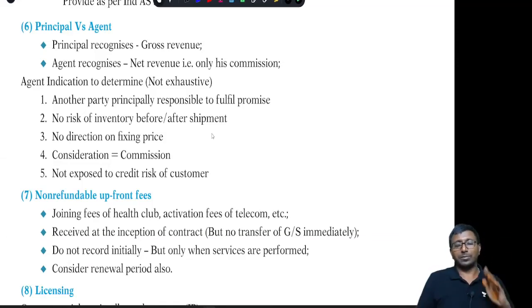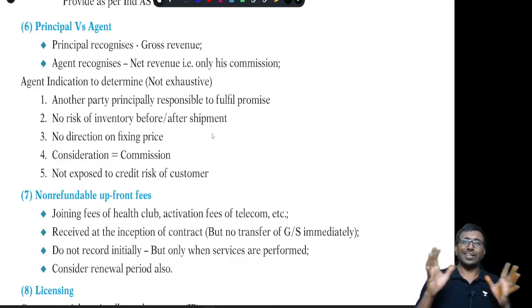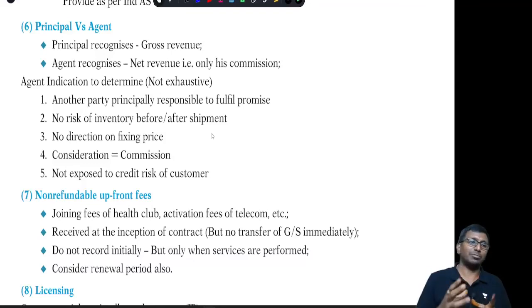It is fixed. It will be fixed by my principal. Then I am the agent, obviously. And if there is any credit risk with the customer, that is also dealt with by my principal. That means that guy is the principal, I am the agent. But anyhow, whatever we spoke is not exhaustive. These are all the indicators, correct? These are the symptoms generally. That's it. Next, non-refundable upfront fees.